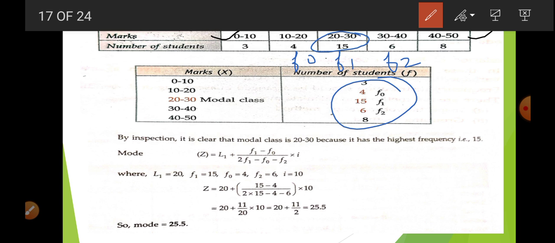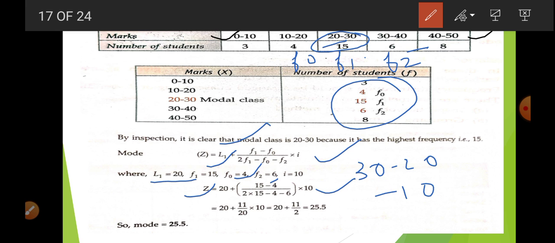Now we are going to use the formula, that is L1 plus (F1 minus F0) upon (2 F1 minus F0 minus F2), multiplied by i. Now L1: here you can see the lower limit is 20. F1 will be 15 because it has the highest frequency. Before that there is 4, so it is F0. After that 6, so it is F2. i is 30 minus 20, so it will be 10. Now we put in these values, and when we solve this question we get 25.5. So this is your mode.